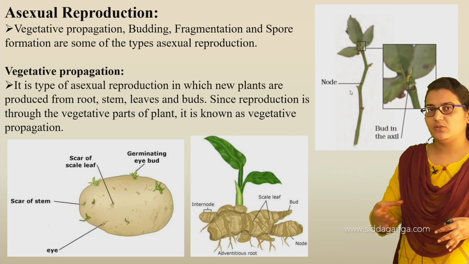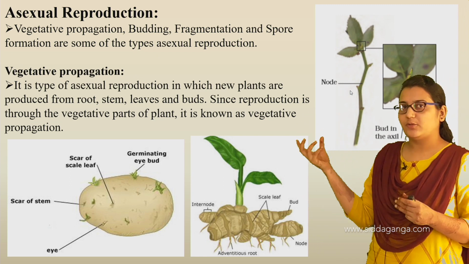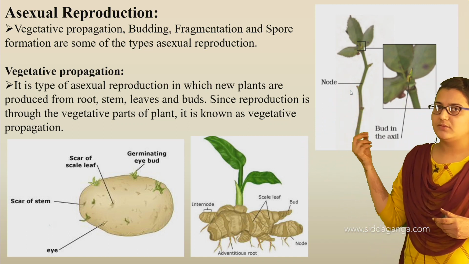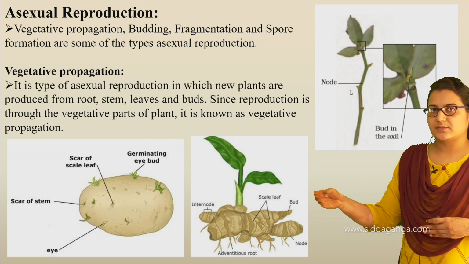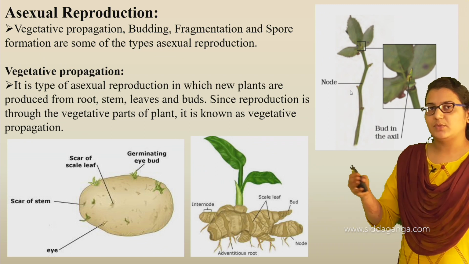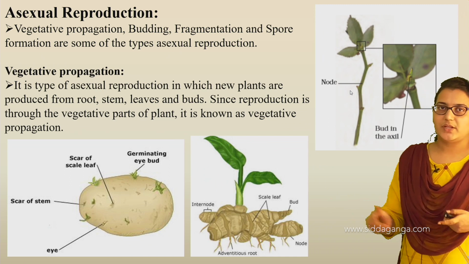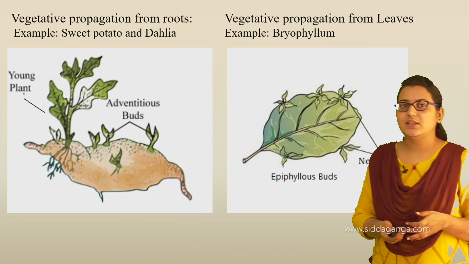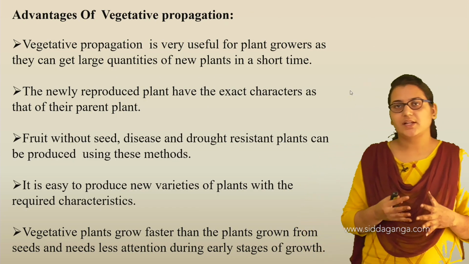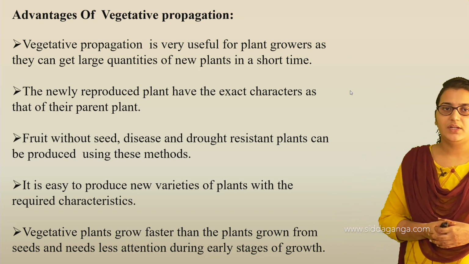The number of plants is 4, of the same kind, that is rose. From this single plant we have grown 4 plants. So in a short period we can grow many plants, and again from each single plant we can grow many more. That is what it means that vegetative propagation is very useful, as we can grow a very large number of plants in a short period of time.